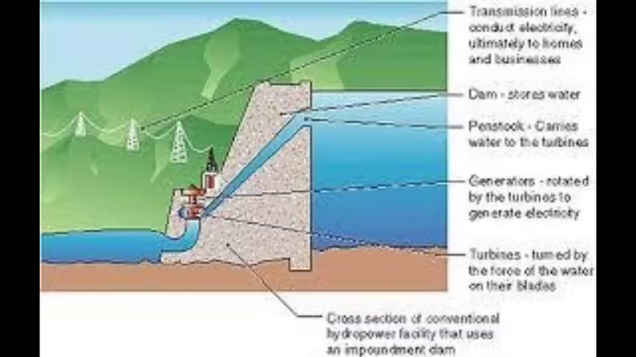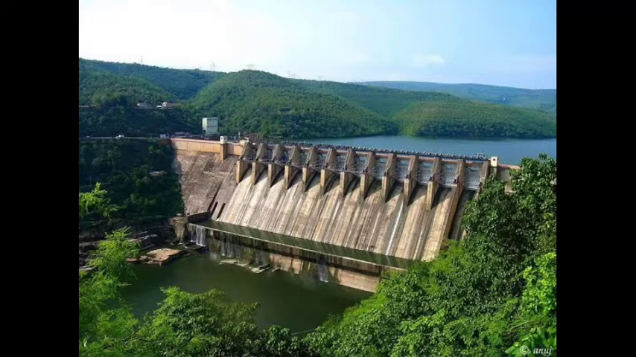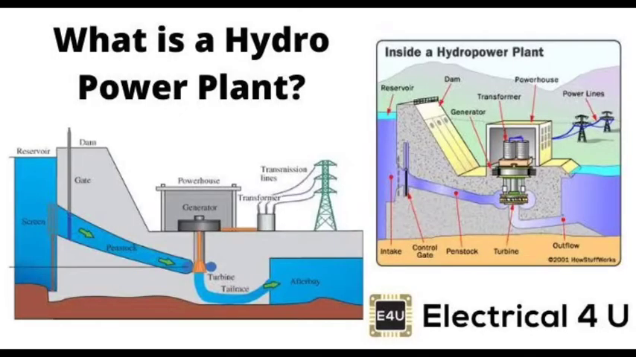Generator. Connected to the turbine by shafts and possibly gears, so when the turbine spins, it causes the generator to spin also. It converts the mechanical energy from the turbines into electrical energy. Generators in hydropower plants work just like the generators in other types of power plants. Transmission lines conduct electricity from the hydropower plant to homes and businesses.